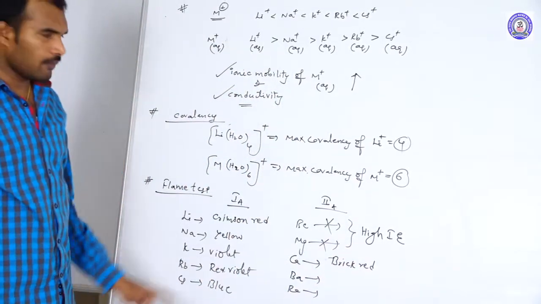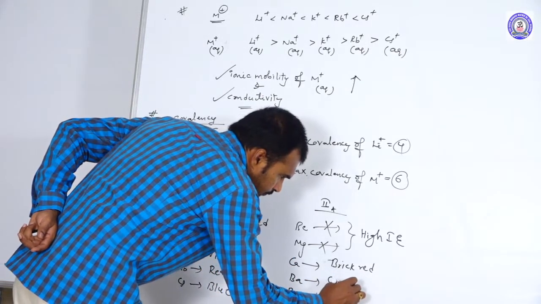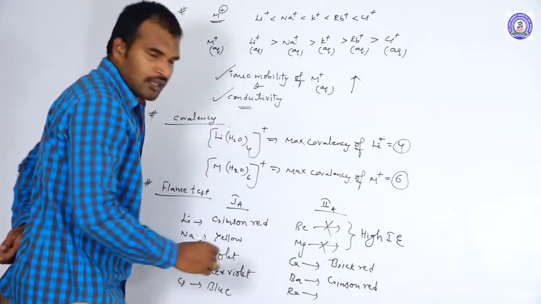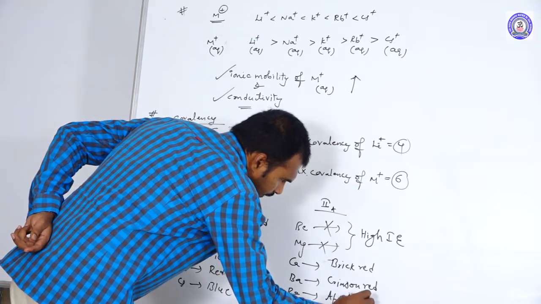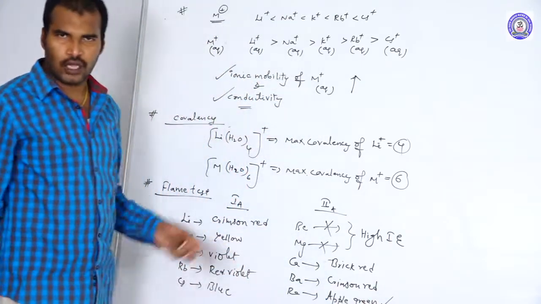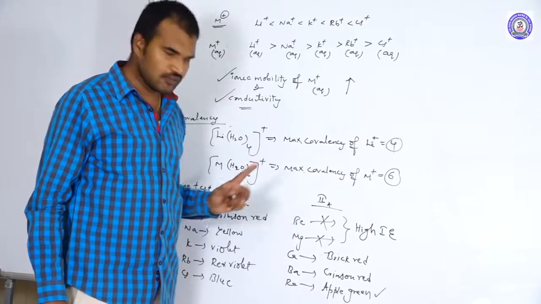Calcium will use which color? Brick red color. Barium will use crimson red color. Radium will use apple green color. These are the different colors. How to remember? Beryllium and magnesium do not impart any color to the flames.